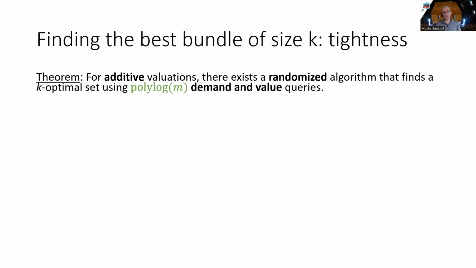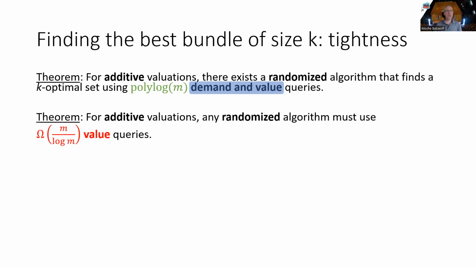So as we saw, the first and the main result is that for additive valuation, there exists a randomized algorithm that finds a k-optimal set using polylogarithmic many demand and value queries. Is this tight? First, see that we consider demand and value queries, and one might ask whether value queries are enough. We show that with value queries only, even if you use randomization, you will need almost linear number of queries. So you cannot obtain this kind of polylogarithmic positive result.